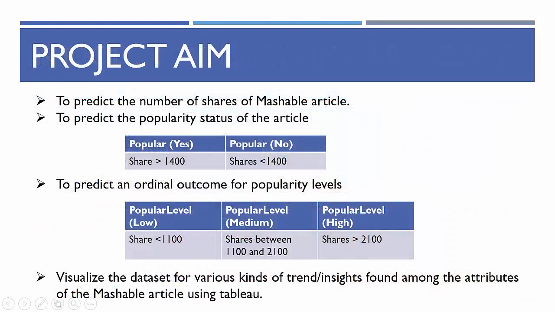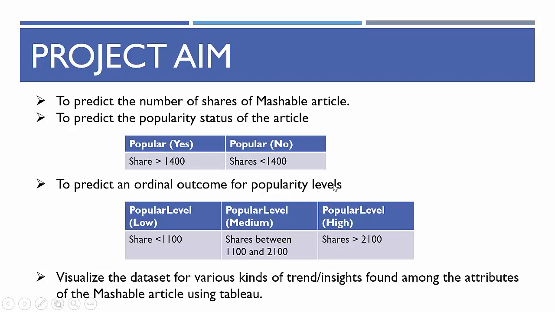So next would be our project aim, in which we have three different problem statements. One would be to predict the number of shares, which is our basic requirement from our project. And we have further extended this requirement to predict using a popularity variable, which would be our binary variable, where we have classified this based on the number of shares. For number of shares greater than 1400, the popularity would be yes, and for less than it would be no.